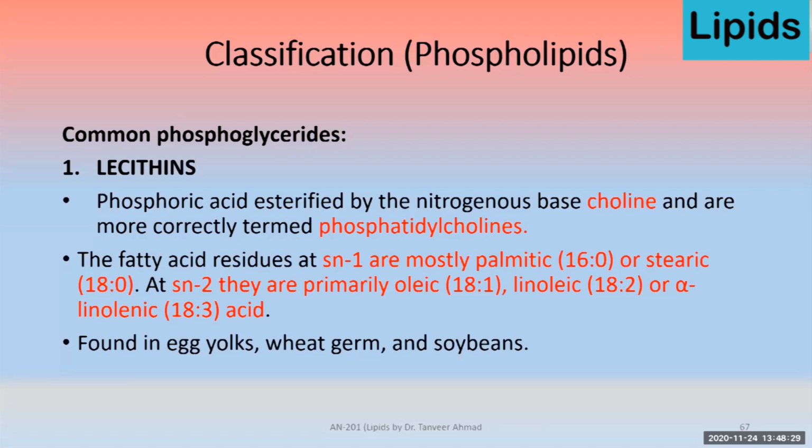So lecithin is also a major component in the lipid bilayer of cell membranes. Lecithin contains the choline joined to the phosphate by the ester linkage. So the phosphoric acid in case of lecithin is esterified by the nitrogenous base choline, and more correctly we name lecithin as phosphatidylcholine. The common fatty acid residue at number 1 is palmitic or stearic acid. At number 2, they are oleic, linoleic, or alpha-linolenic acid. The common sources are egg yolk, wheat germ, and soybean.